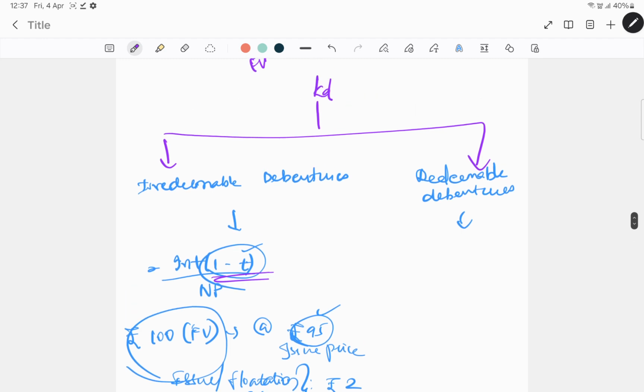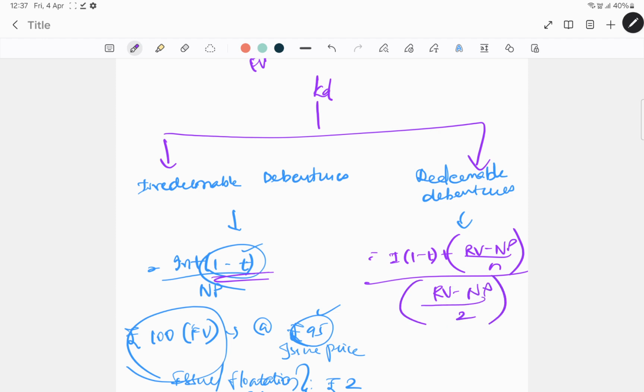So what about redeemable debentures? The redeemable debentures formula slightly differs. It's nothing but interest into 1 minus T plus RV minus NP divided by N, divided by RV plus NP divided by 2. What is meant by this? See, in case of redeemable debentures, you also get the debentures redeemed, right? So in this case, there are two costs that you are incurring. One is interest into 1 minus T as usual. You are going to pay interest, plus also redemption value minus net proceeds divided by N.